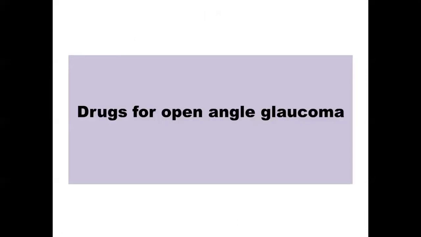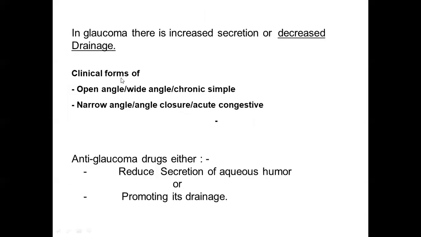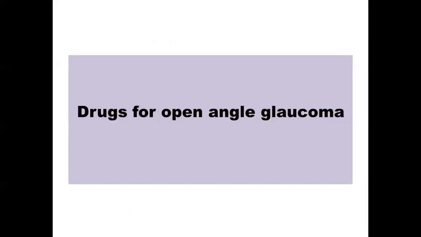Now, we'll clinically divide the glaucoma into two types in order for the treatment. One is called the open angle glaucoma, otherwise called the wide angle or the chronic simple glaucoma. And the other one is narrow angle or the angle closure or the acute congestive glaucoma. So first we shall be discussing the drugs for open angle glaucoma or the wide angle glaucoma or the chronic simple glaucoma. You should be familiar with the alternative terminologies for this glaucoma.